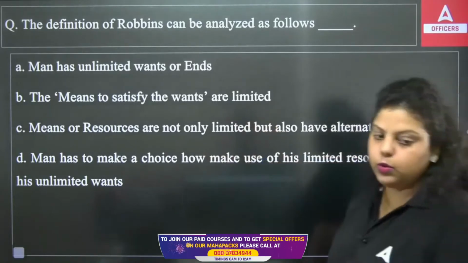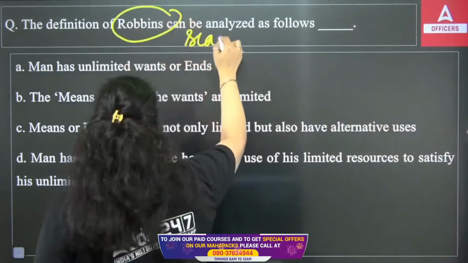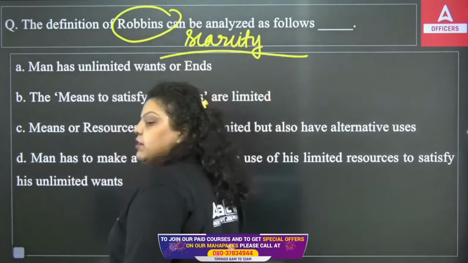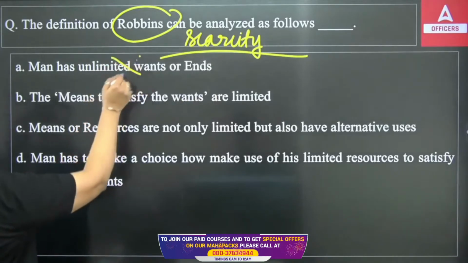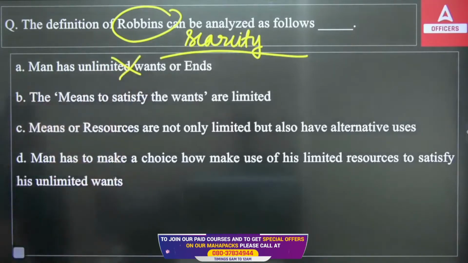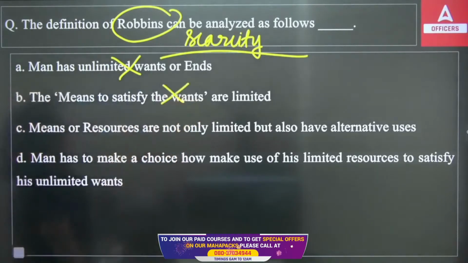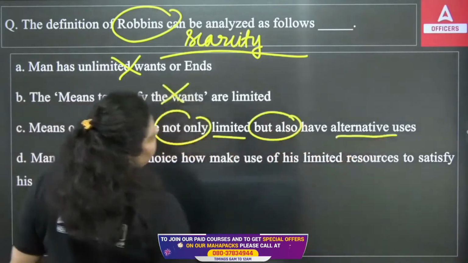So you have to tell which of the following statements analyzes the scarcity definition of Mr. Robbins: A, B, C or D. Man has unlimited wants and needs, that's not sufficient. Means to satisfy the wants are limited, that's also not sufficient. Then means or resources are not only limited but also have alternative uses.